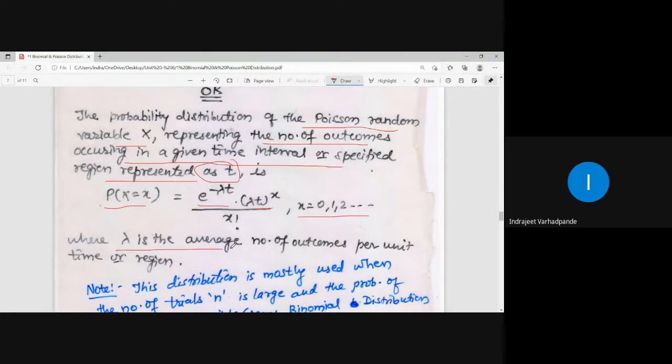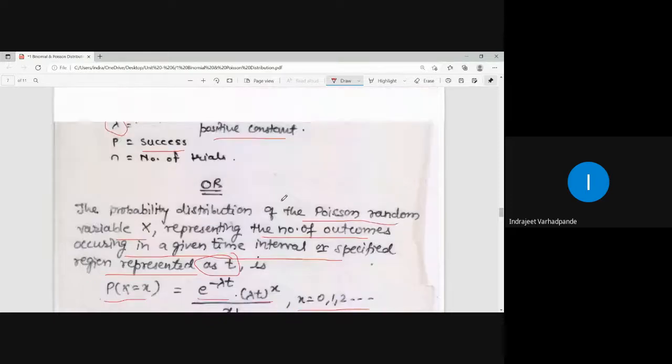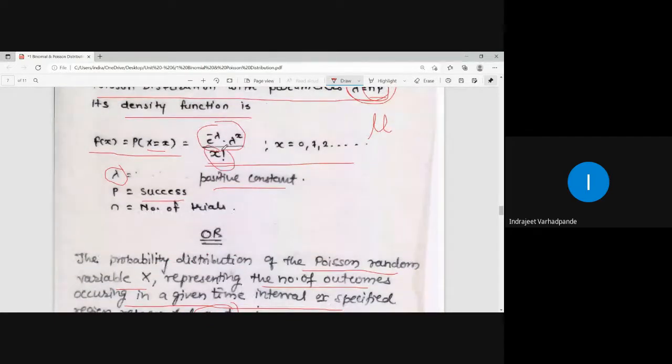What is lambda? Lambda is the average number of outcomes per unit time or per unit region, and t denotes the time domain, the given time interval or specified region over which it is calculated. So lambda is nothing but the mean. In a question, whenever the word used is mean, I can directly assume that as lambda, which will be required for the calculation. And x is the value at which you will be calculating the probability.